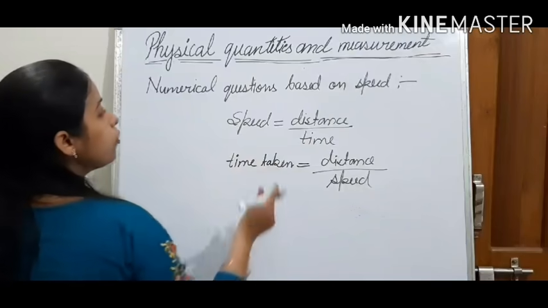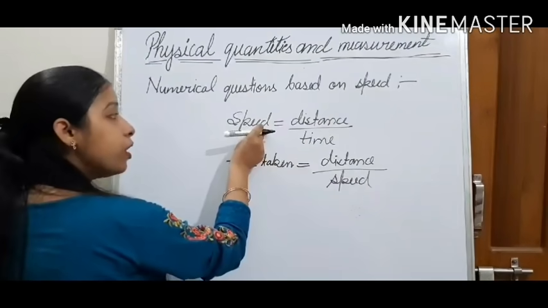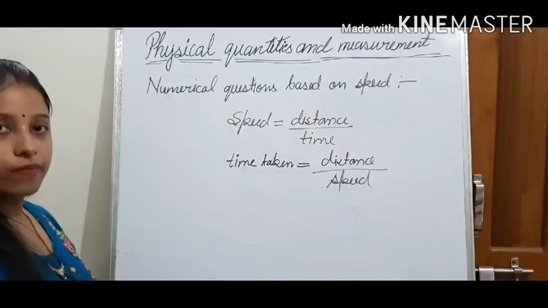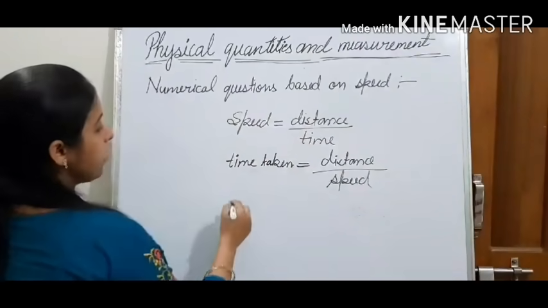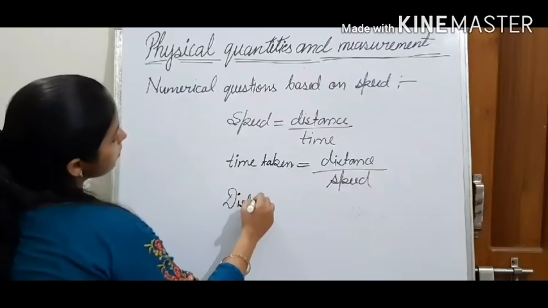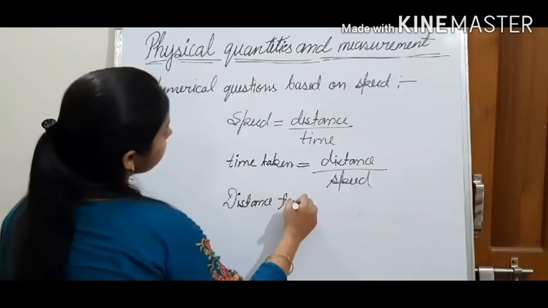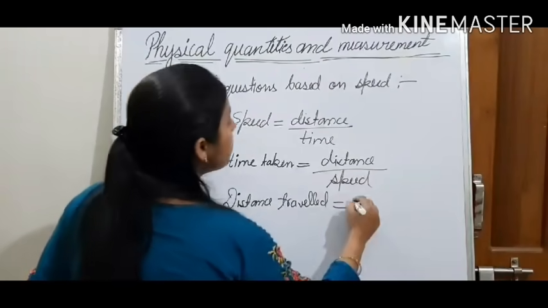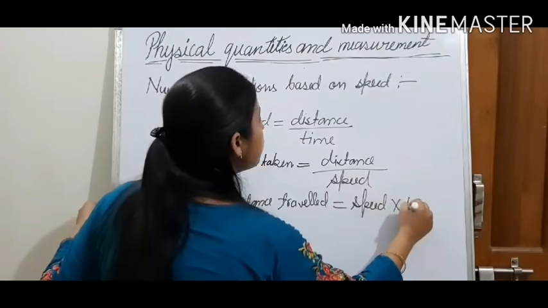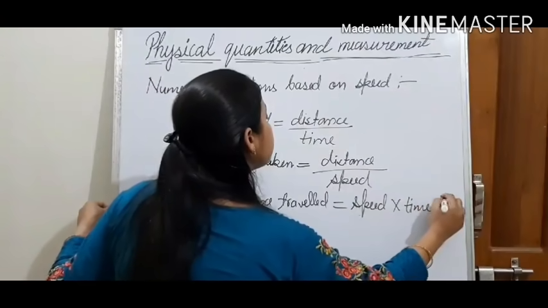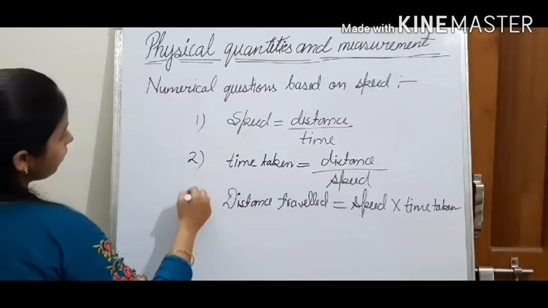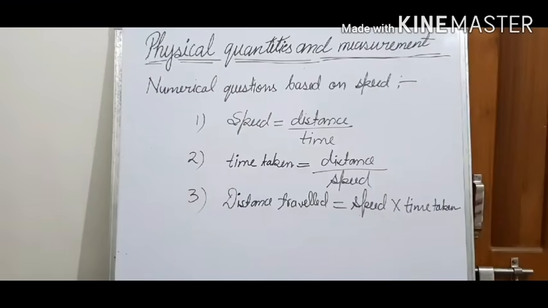Now what will be the third formula? If the speed of a body is given and the time taken to cover that distance is given, you can find out the distance. How? We transfer time to this side. So distance travelled or covered by body is equal to speed of body into time taken. So here we have seen the first, second and third formulas which we will use to solve our numerical questions.